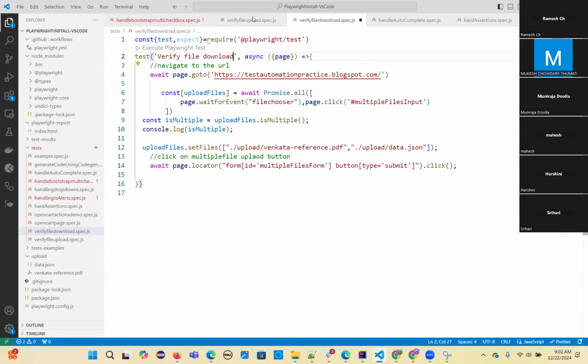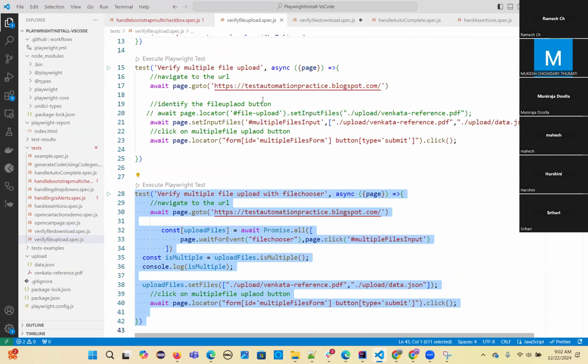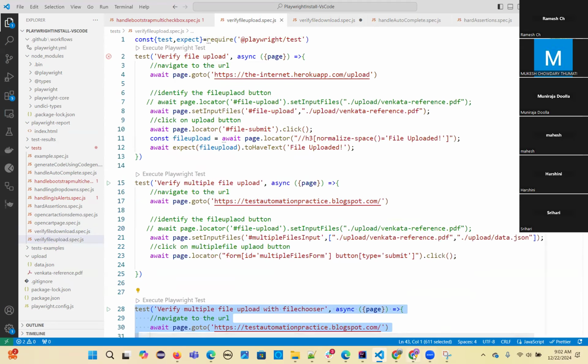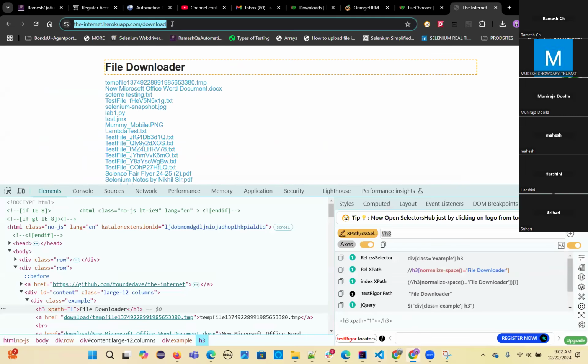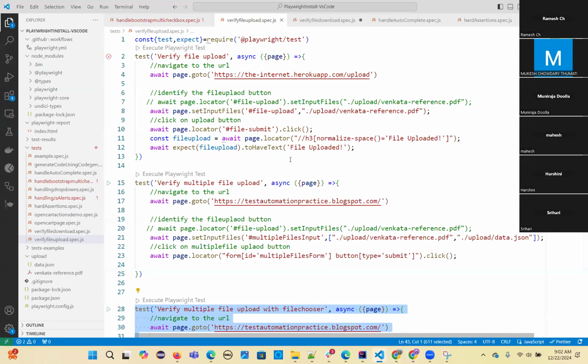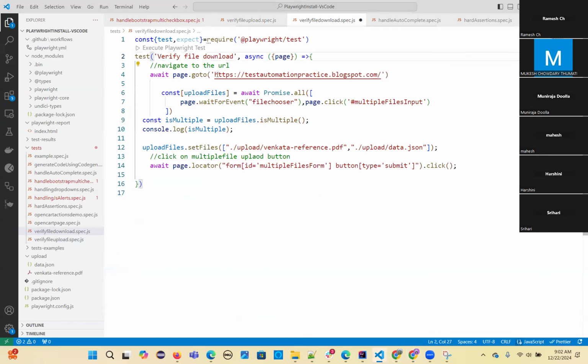So I have to take this URL only. Yeah, let's take from here. I'll take that. Quickly, you can change this. Okay. So then the same code you can do this. So what is the code you have to do? Here you can just put, so one file we are downloading, right?